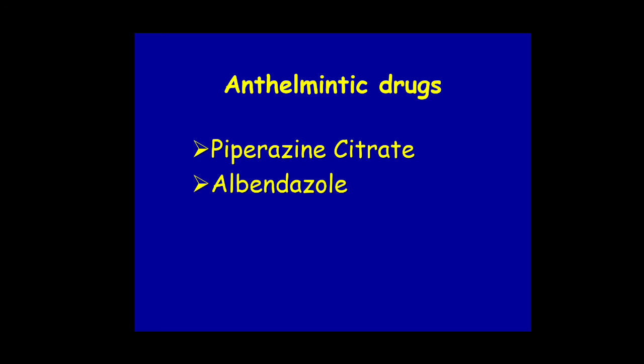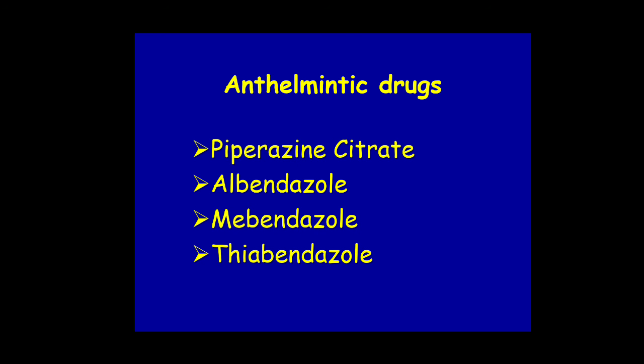We will see now antihelminthic drugs. They act on helminths, and these drugs are piperazine citrate, a very common drug, albendazole, mebendazole, and thiabendazole. These drugs act on helminths.